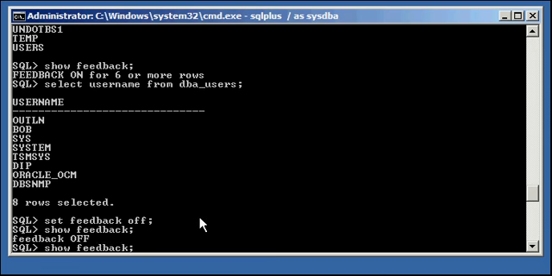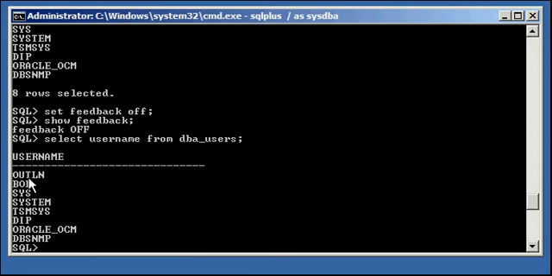It's off. Now when we do select username from DBA_USERS, which we know is more than 6 rows being returned, we will see that we get all 8 rows, which is more than 6, 1, 2, 3, 4, 5, 6, 7, 8, but SQL*Plus does not tell us about it, does not give us feedback of how many rows, because we turned that setting off.